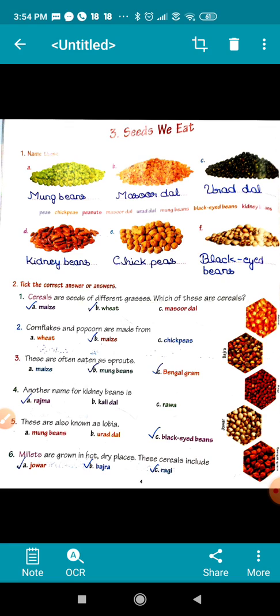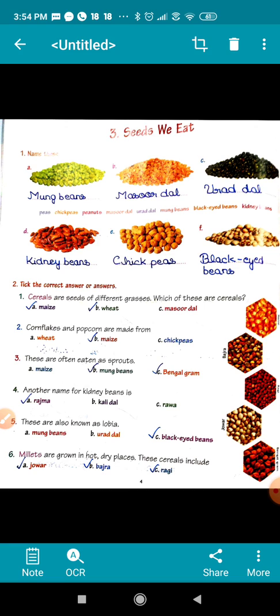Seeds We Eat. Children, you all know that seed is a very important part of the plant, and plants can grow from the seed, and some seeds are edible.